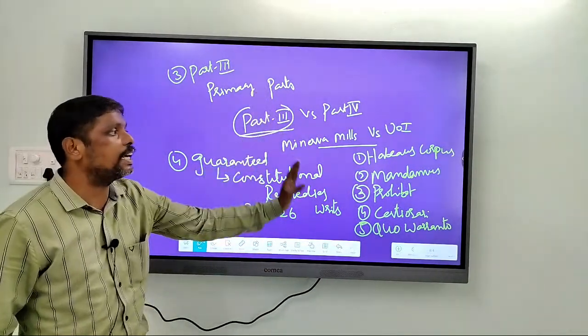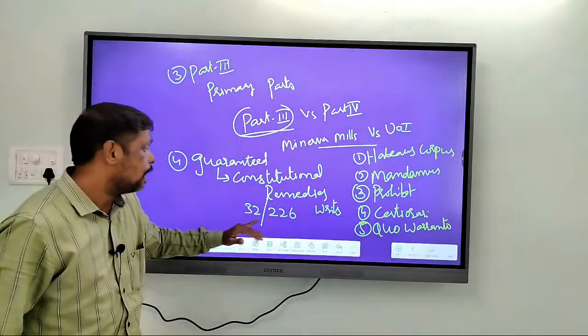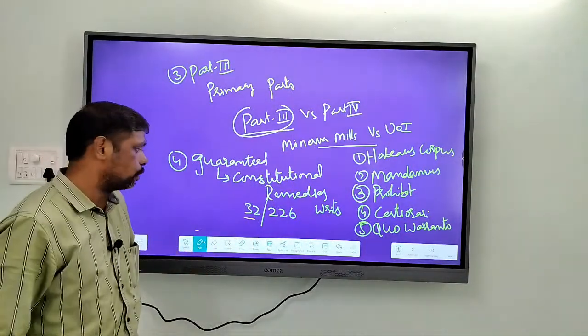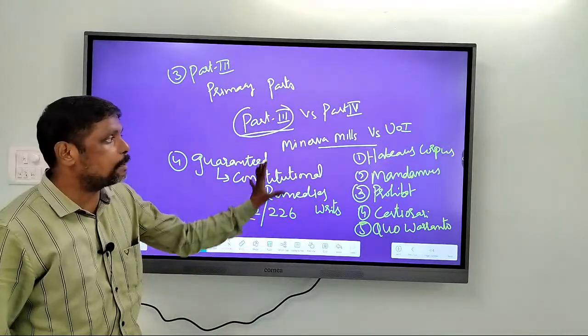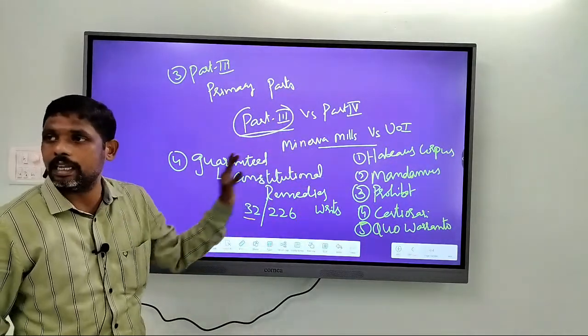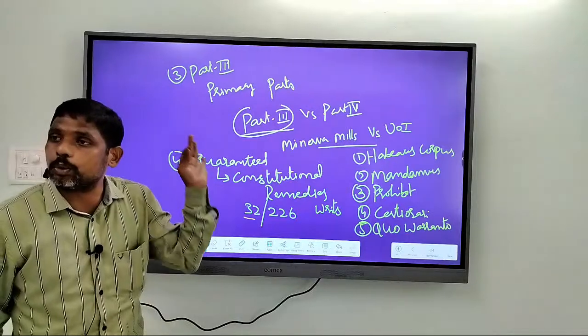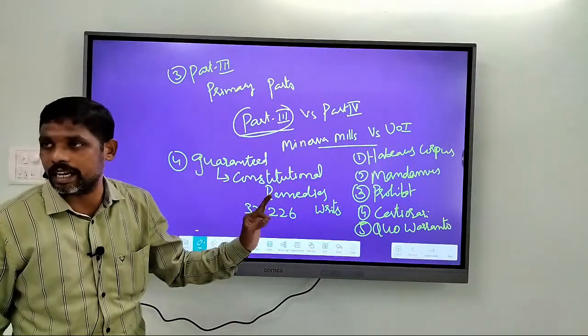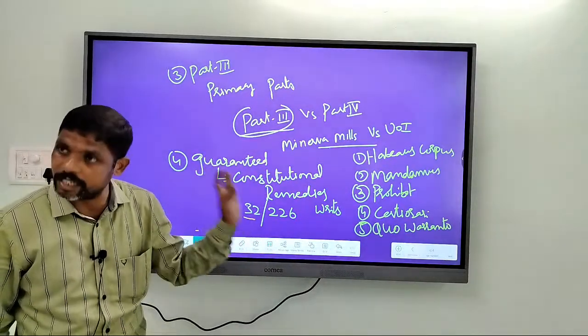These are 5 types of writs which are mentioned in Article 32 of the Constitution. The ultimate purpose of these writs is to protect the fundamental rights, to safeguard the fundamental rights.